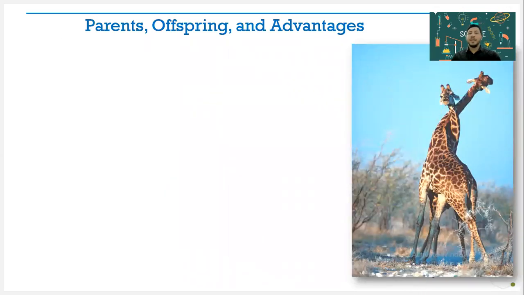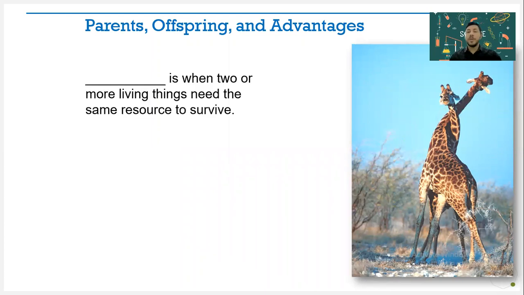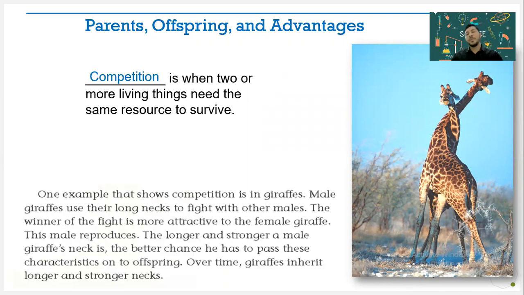Parents, offspring, and advantages. You know that parents are the mom and dad, offspring are the children. Advantages, what do I mean with that? First, let's talk about a competition. If you and your friend are making a competition of who is running fast to reach a target, who is going to win that race? Of course, the one that has strong and fast legs is going to win the competition. That is what I mean by competition first.